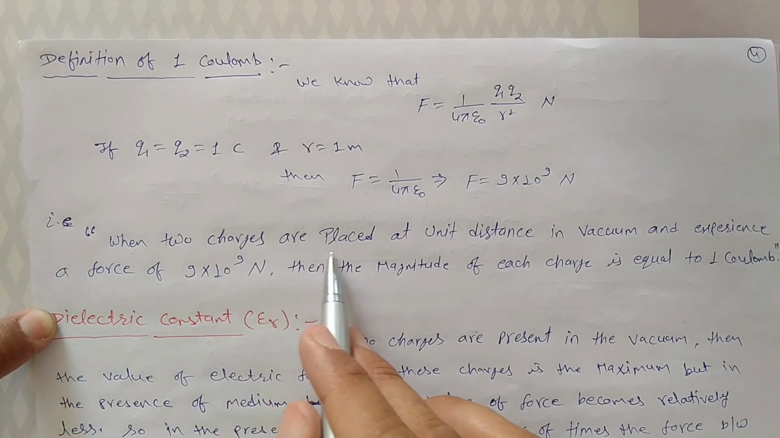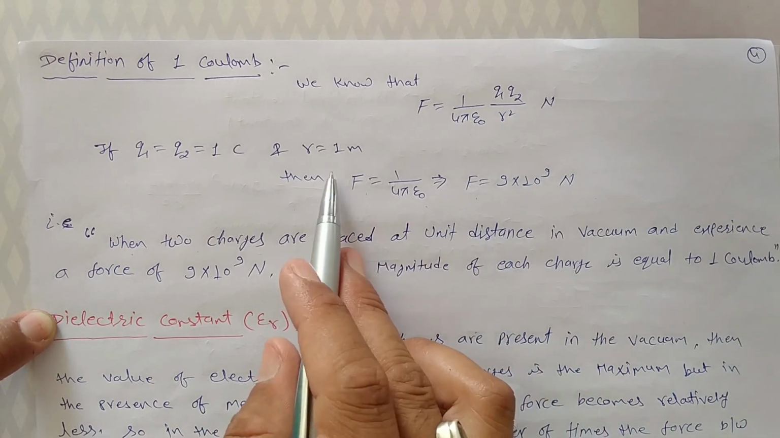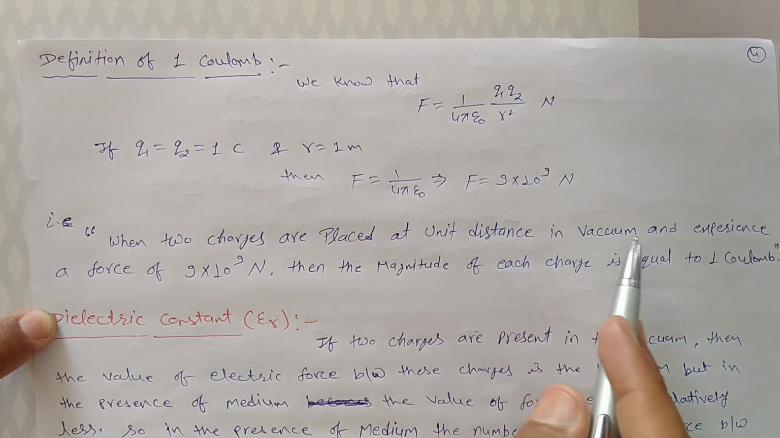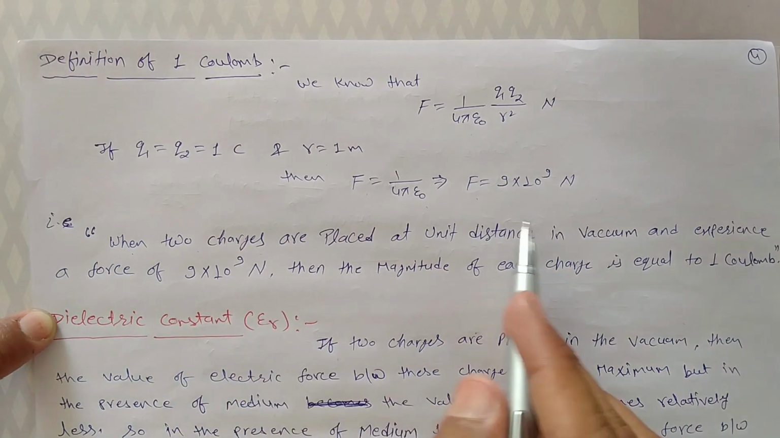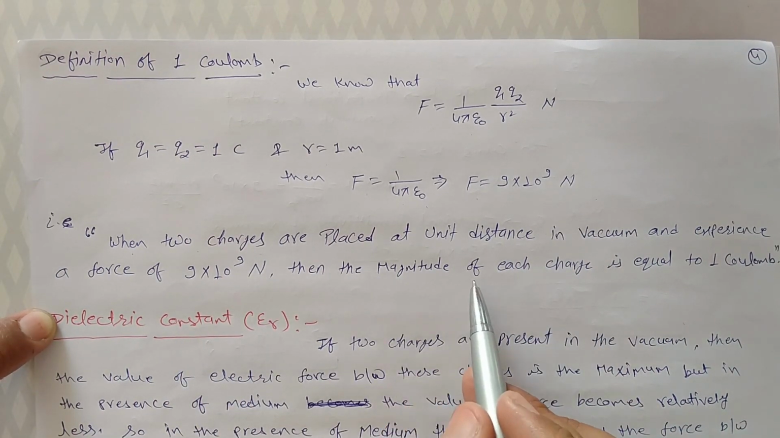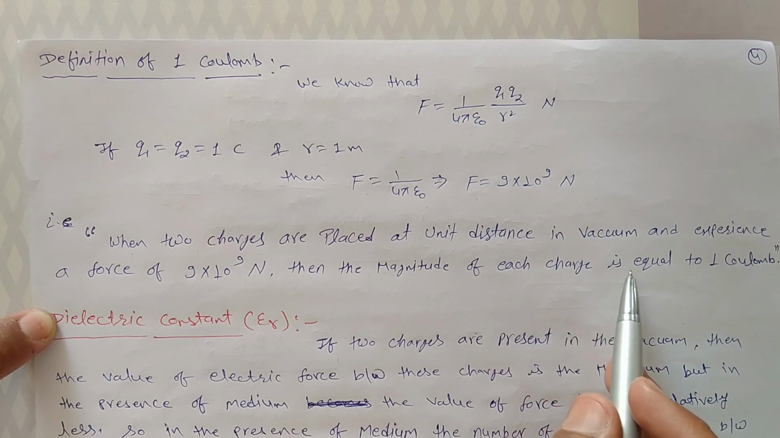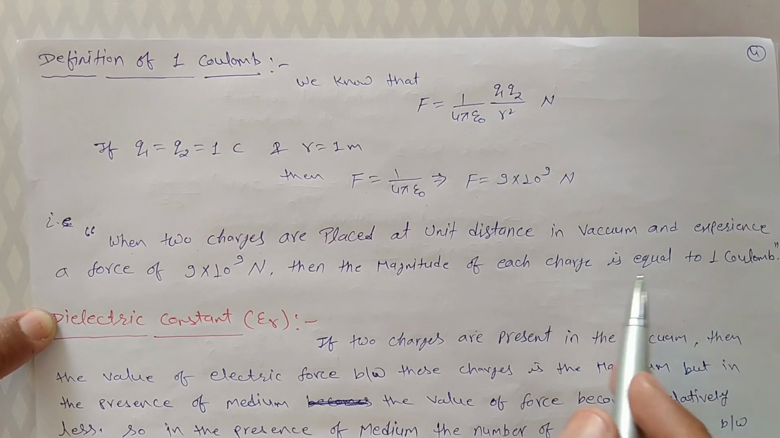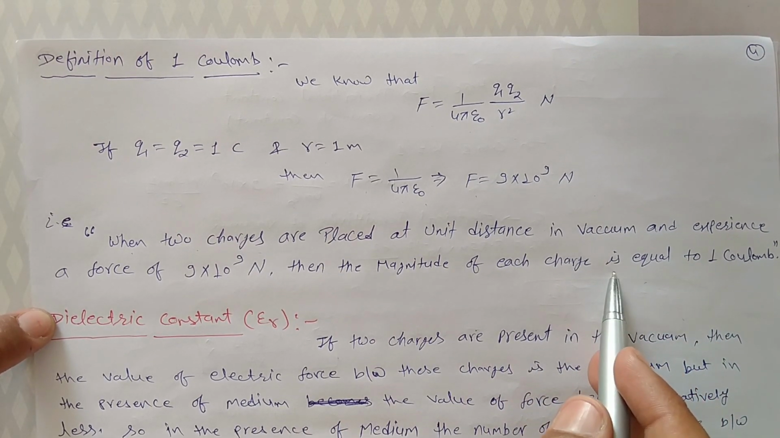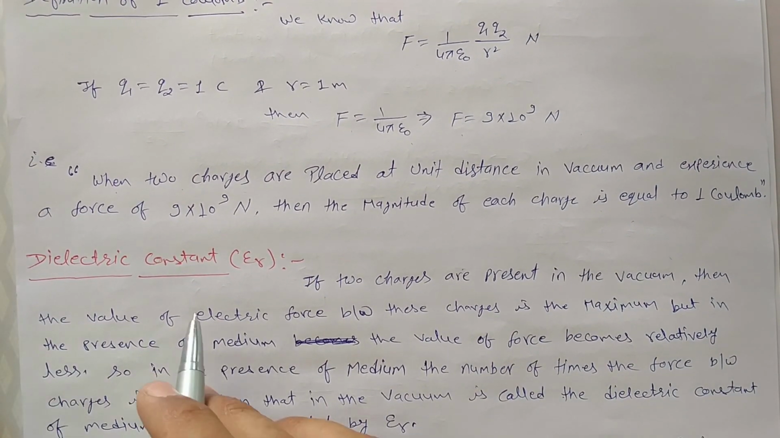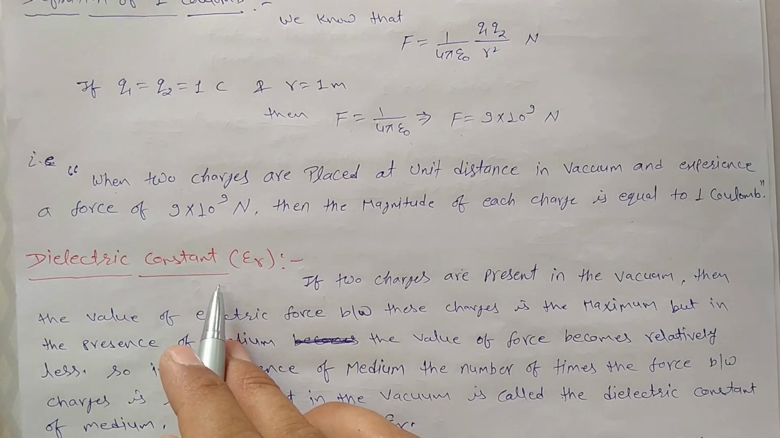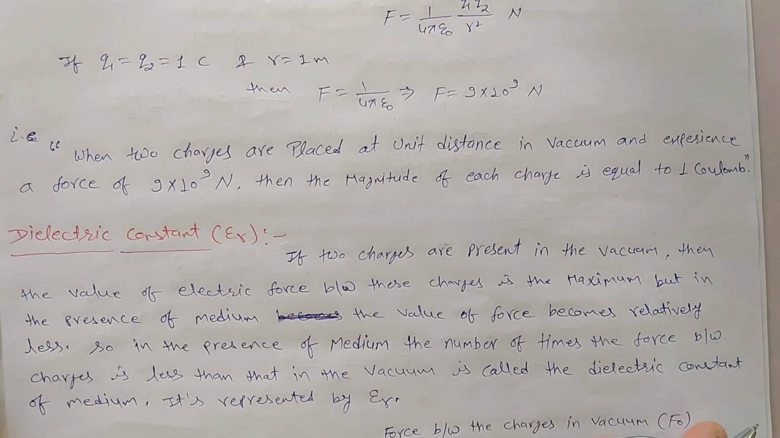When two charges are placed at unit distance in vacuum and experience a force of 9 into 10 to power 9 Newton, then the magnitude of each charge is equal to 1 Coulomb. This is the definition of 1 Coulomb. Next, our topic is dielectric constant. What is dielectric constant?